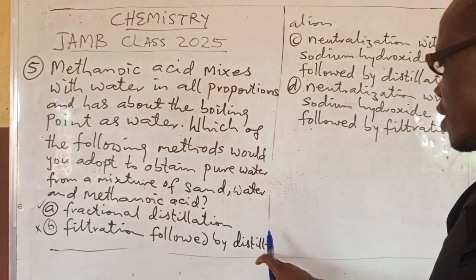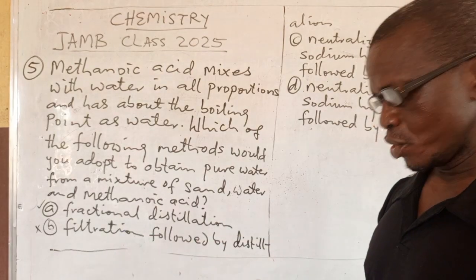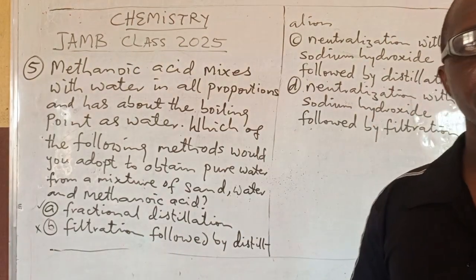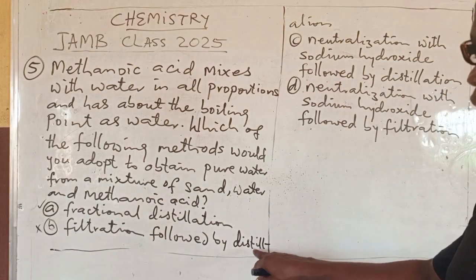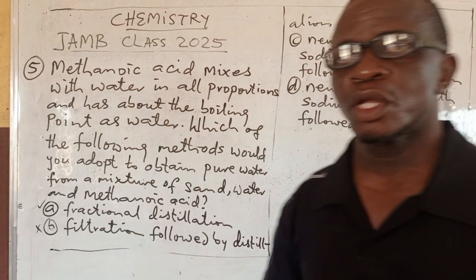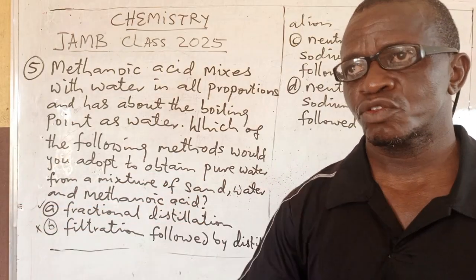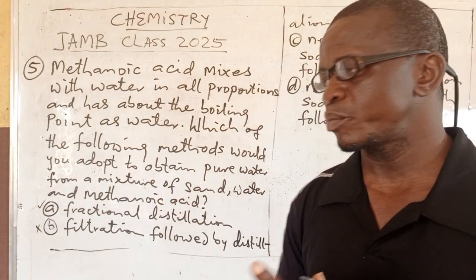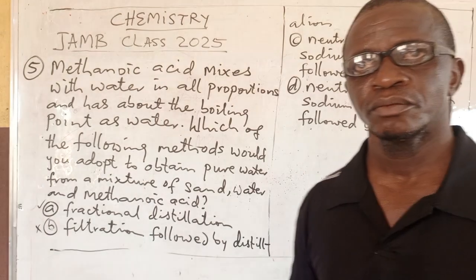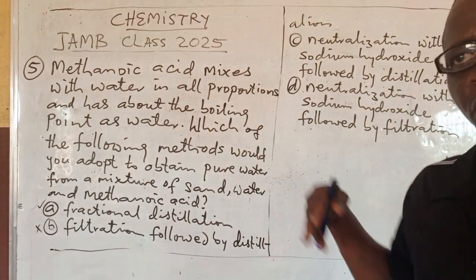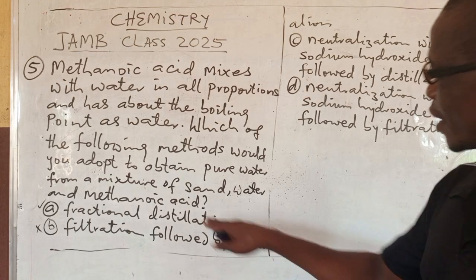Filtration followed by distillation. So filtration, sand will go out. You are left with methanoic acid and water. Then distillation is used when the boiling points are far apart, not close by. But now you are looking for water out from the mixture. If you use distillation, remember you are looking for water.